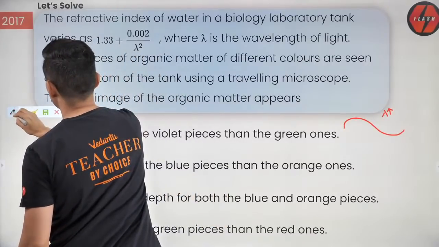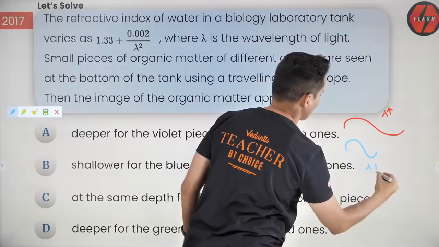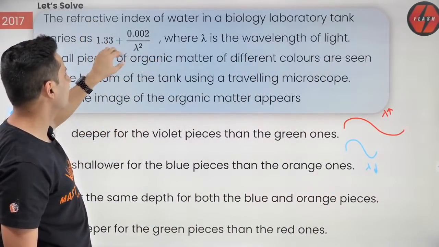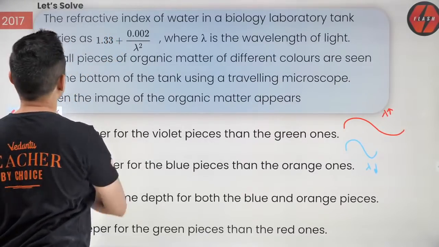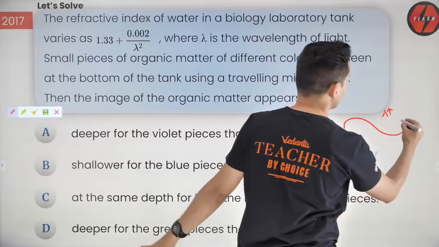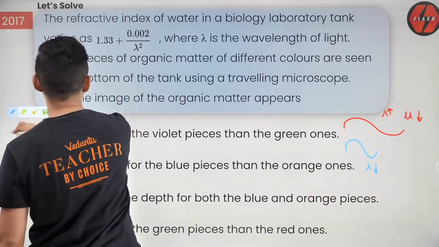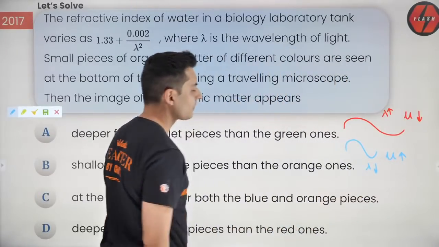And blue color has shorter wavelength. According to this relationship, don't worry about the constants. If lambda is more, refractive index will be small. So for red color, mu is small. And for blue color, since lambda is small, mu is more.